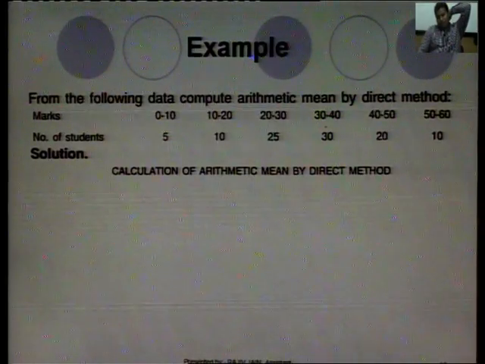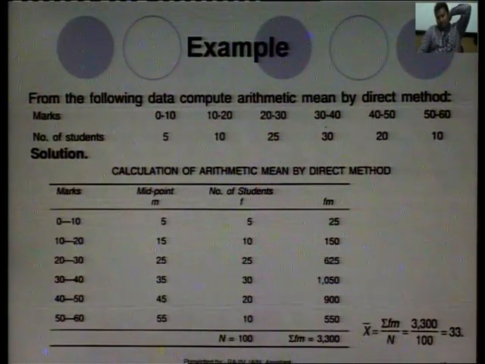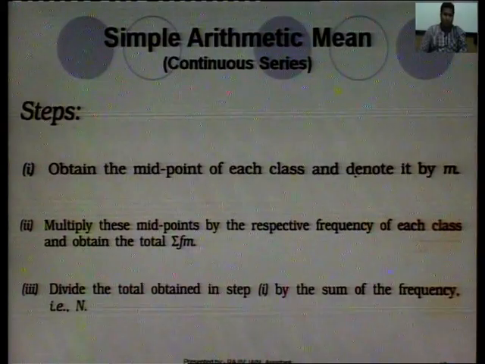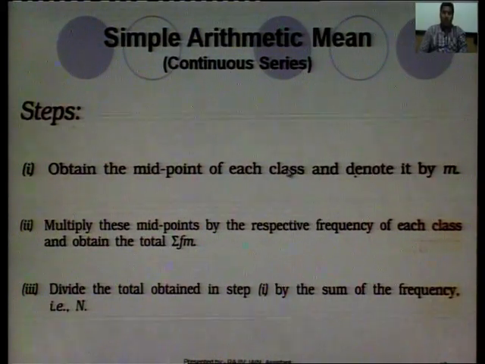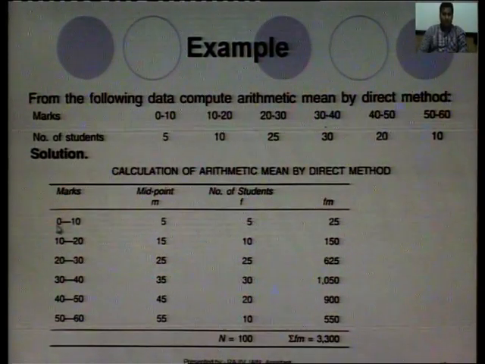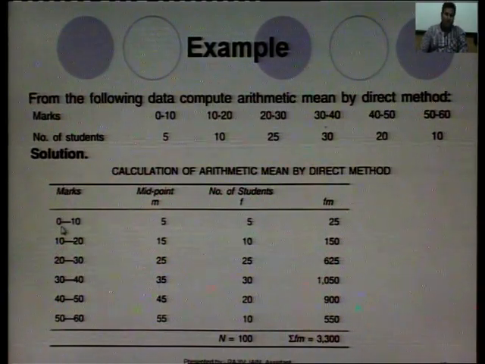So, calculation of arithmetic mean by the direct method. First of all, the marks are given. The first step was to obtain the mid values of the classes. Mid value of 0 to 10 will be 5. How to find the mid value? Add the initial and last value and divide by 2.